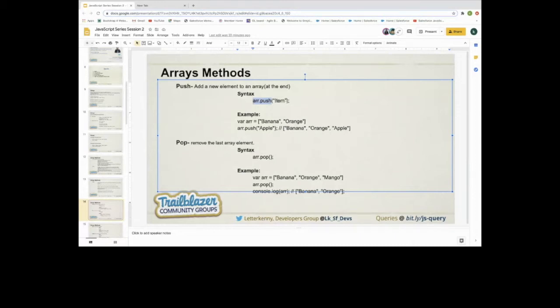In our example, we have an array with two elements, banana and orange, and we want to add a new element inside it. How can we achieve this? By using push. Just the array that we created, array.push, and the element, apple, we want to add to this fruit array. What is the output for this? It will return banana, orange, and apple. So we are just adding a new element at the end of this array. So that's how push works.